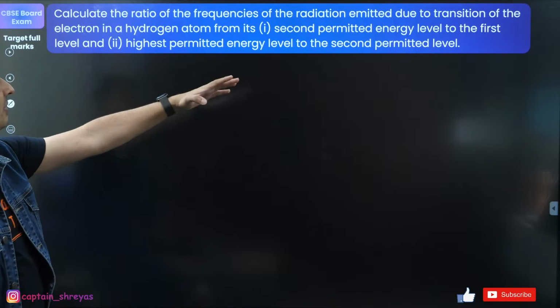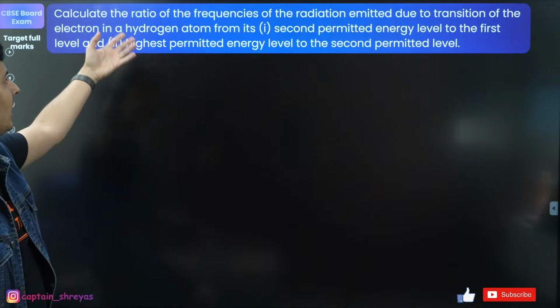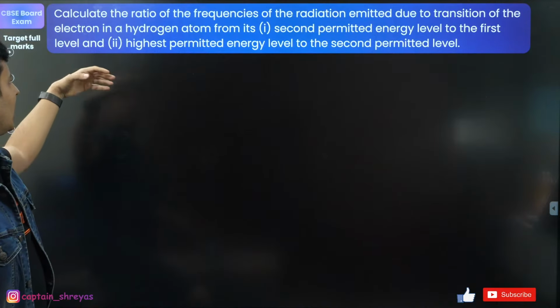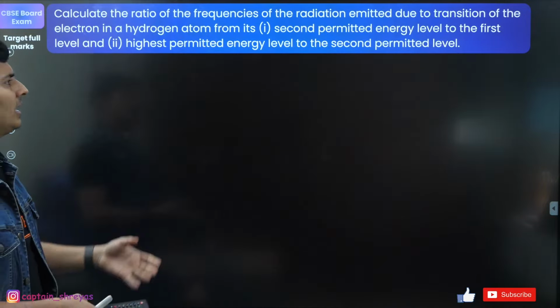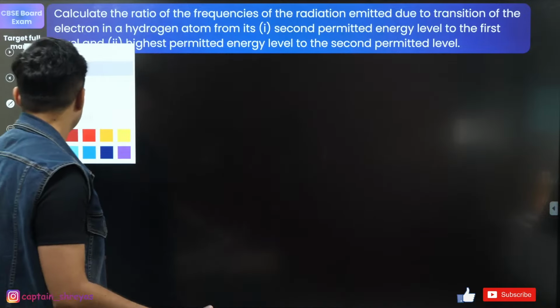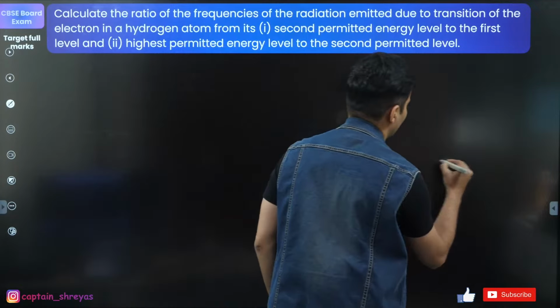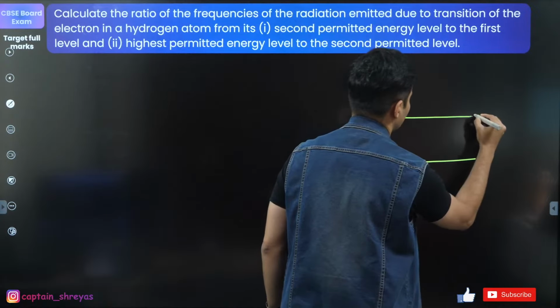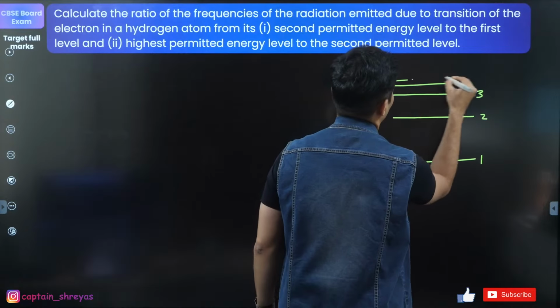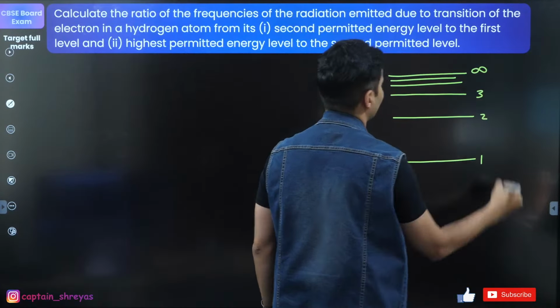Find the ratio of the frequency of radiation emitted due to transition of electron in hydrogen atom from second permitted level to the first level, and highest permitted level to the second permitted level. Okay, so what does this mean? Let's analyze it via a proper energy level diagram. It will be better. This is n is equal to 1, this is n is equal to 2, this is n is equal to 3, and so on and so forth, till infinity.